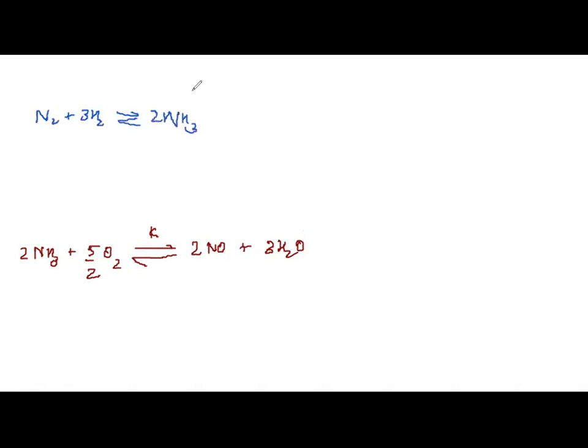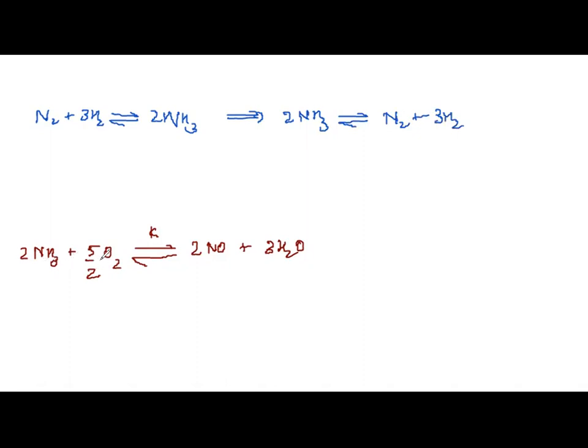2NH3. I don't want this equation. I want NH3 on the left hand side as the reactant. Therefore, I'll take NH3 to this side. So I will write this reaction as 2NH3 plus... 2NH3 gives N2 plus 3H2, correct? So I got 2NH3 on this one side.